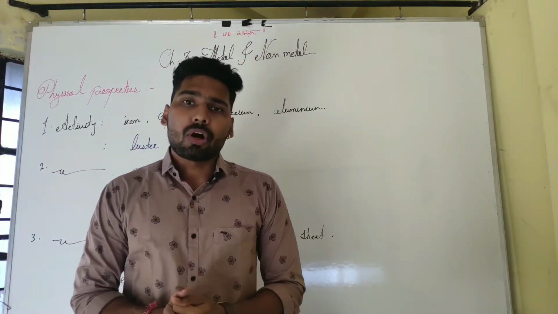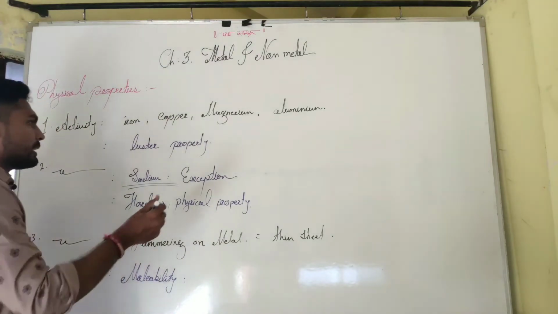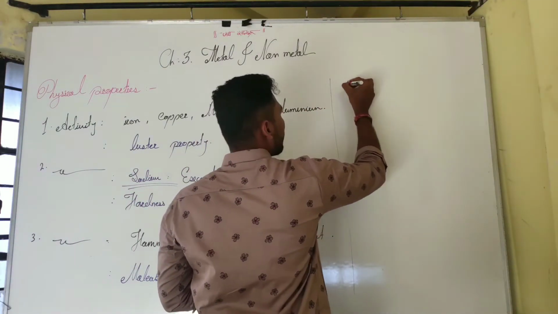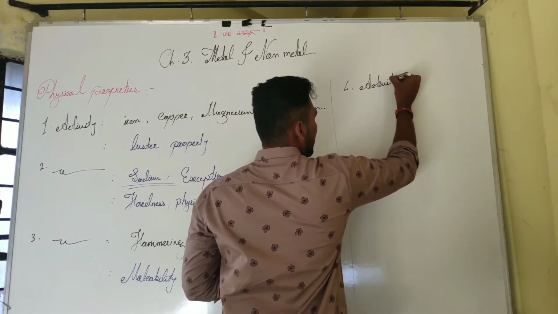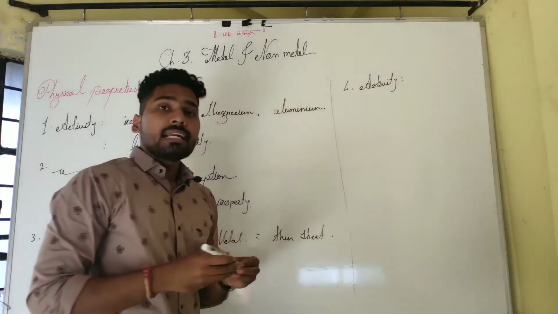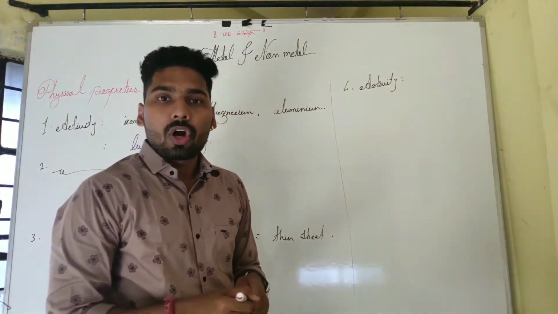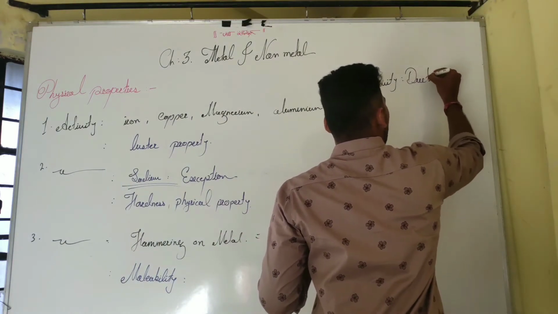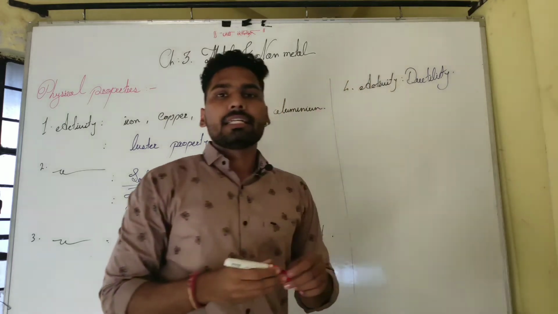Many metals form thin wire, and that ability is called ductility.